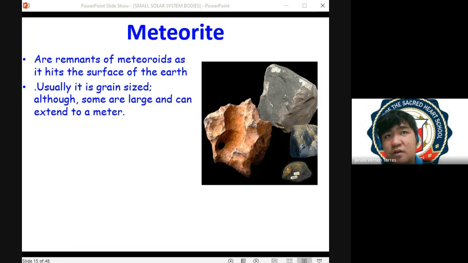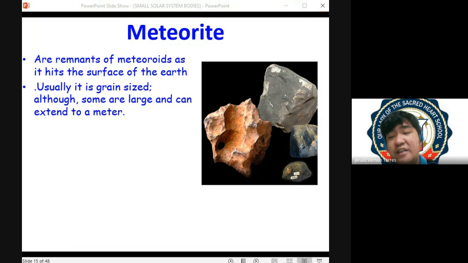So anyways, going back, tulad ng sabi ko, the meteorite, once na natagpuan, it can be in the form of a fall or it can be in the form of fines. So, ano ba 'tong meteorite na 'to? Meteorites are actually your remnants. Ito yung mga remnant nung inyong meteoroids na umabot sa surface ng planet Earth.